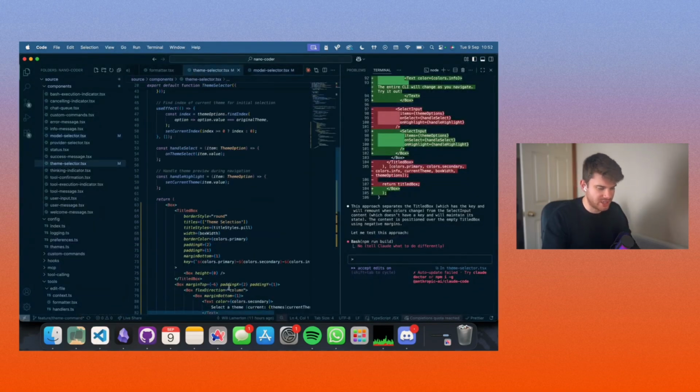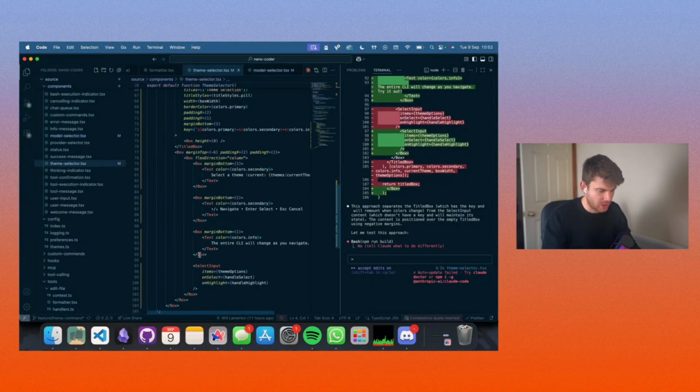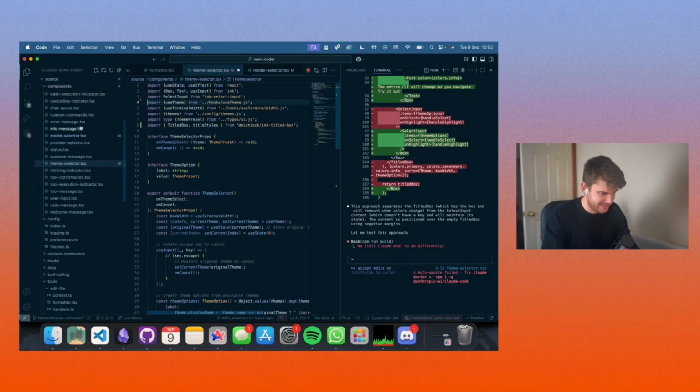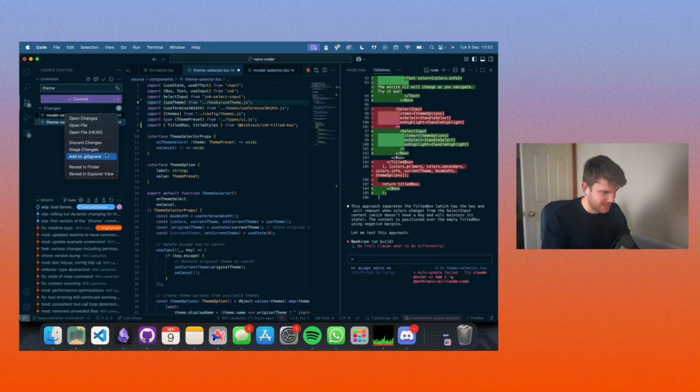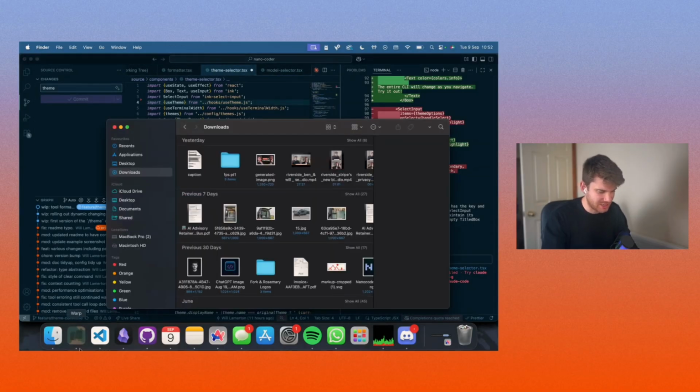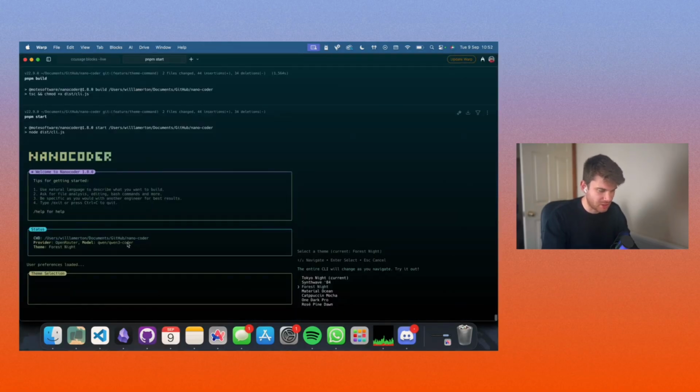Cool. Actually, I have an idea here. We're really struggling. What I'm going to do is undo all this. In fact, I'm going to go ahead and discard all these changes. And we're going to have to come up with a middle ground. Essentially, because this is a third-party titled plugin, this titled box here is a plugin, this pill and top border doesn't dynamically re-render, and getting it to do so, as you can see, is causing some bugs.